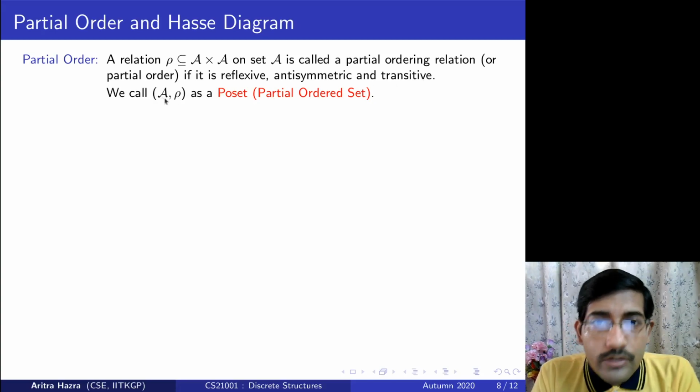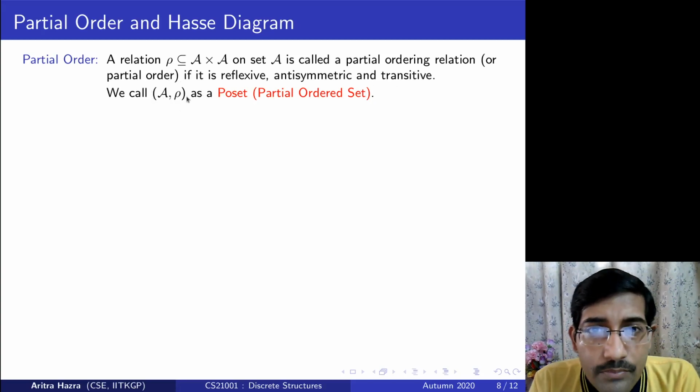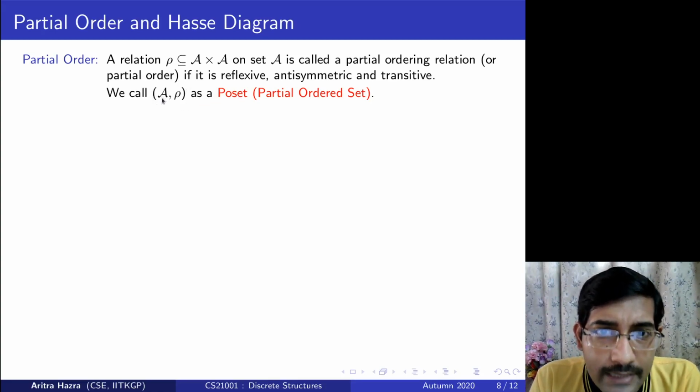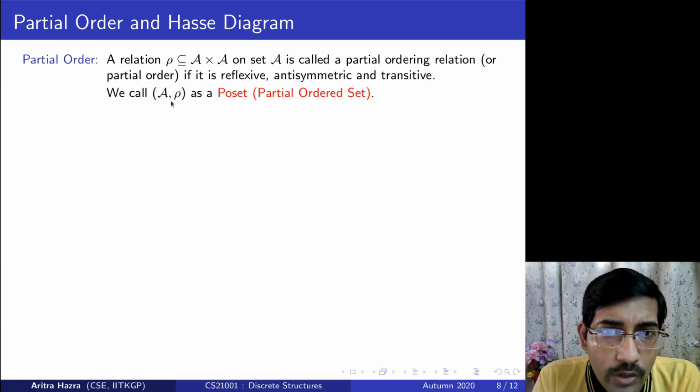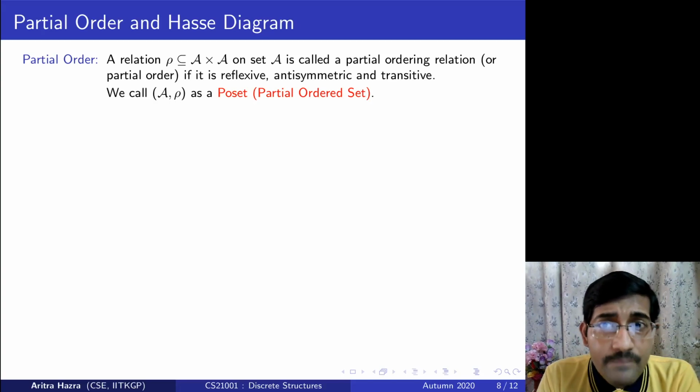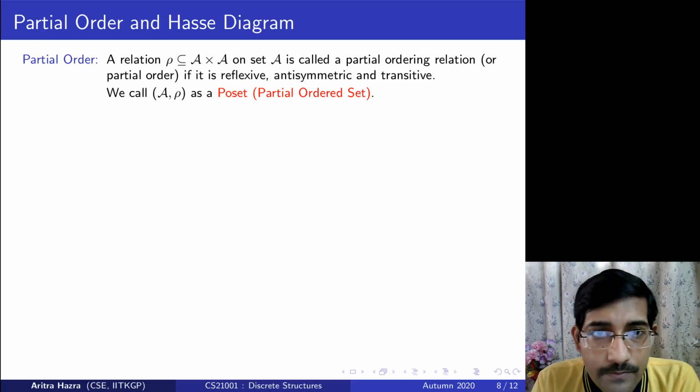So we call this set A comma rho a partially ordered set, and in short we call it a poset. The set A using the relation rho induces a partial order over the set A, where we can order the elements in such a way if the reflexive, antisymmetric, and transitive relations hold.